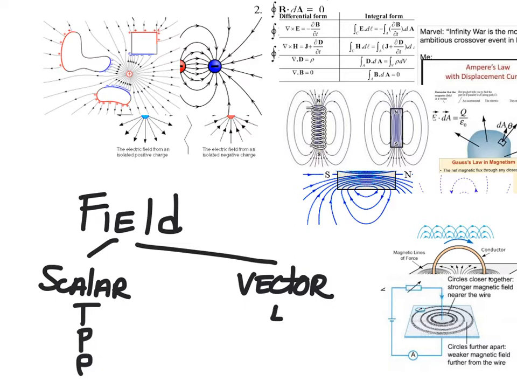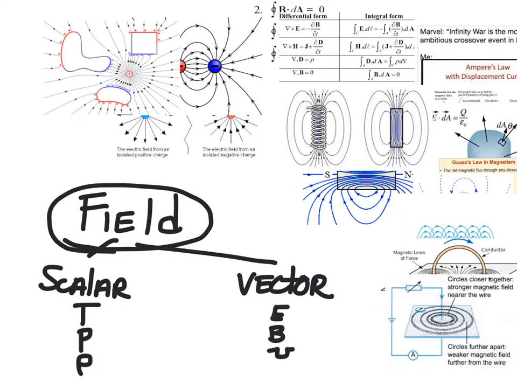Well, naturally, electric, magnetic, wind velocity. Those are quantities that we give the values throughout space, and that describes the field by those quantities described over space.